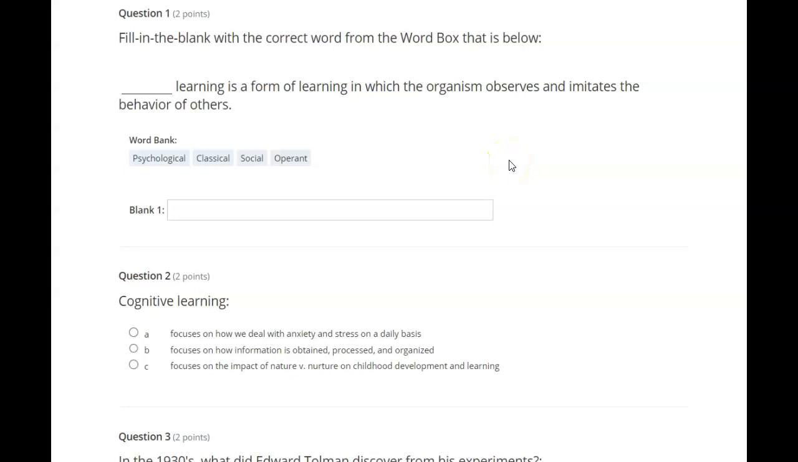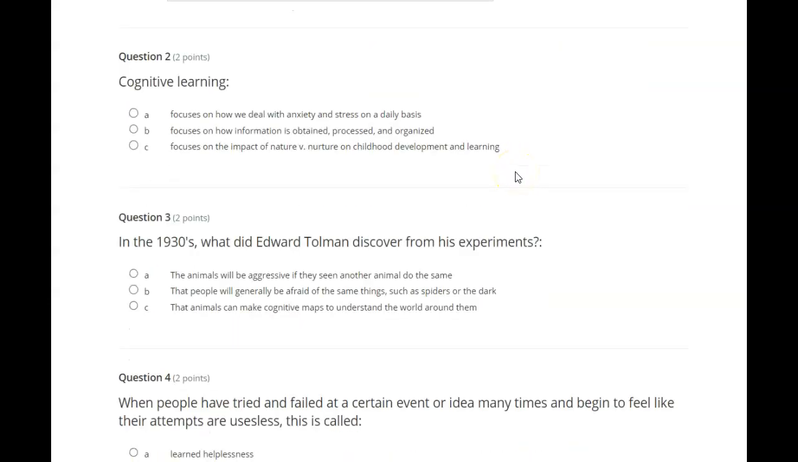Fill in the blank with the correct word from the word boxes below. Blank learning is a form of learning in which the organism observes and imitates the behavior of others. Psychological, classical, social, operant.